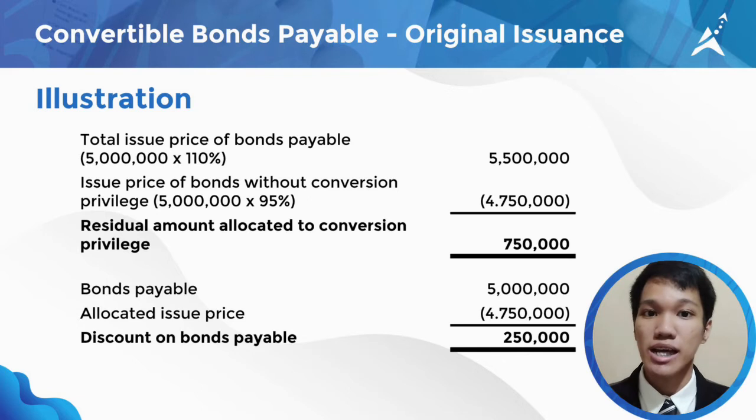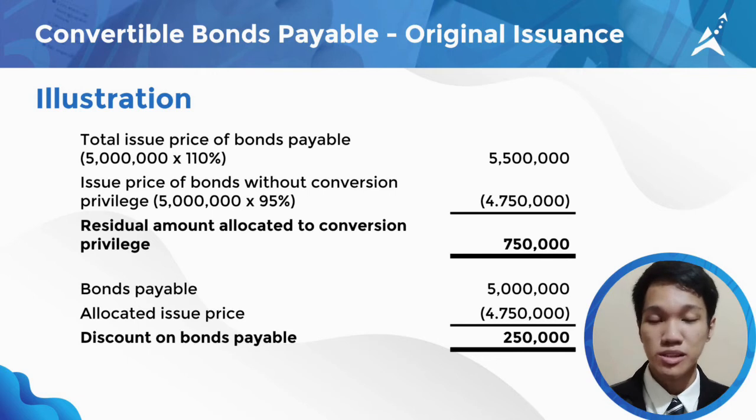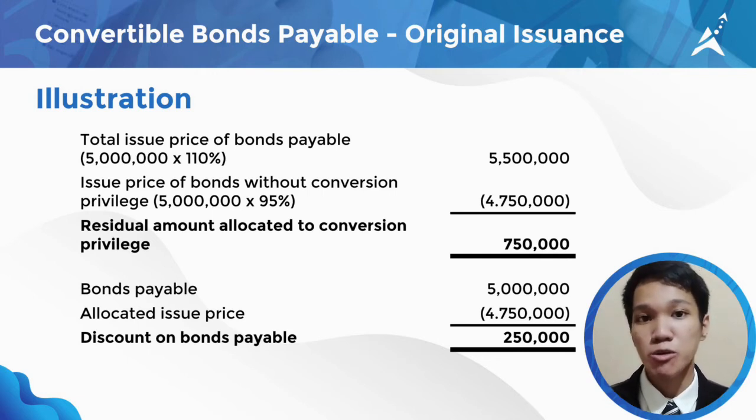Again, we will multiply this by the 5 million bonds to get the issue price without the conversion privilege, resulting in 4,750,000. Now, all we have to do is get the difference between the two values, and we will get 750,000, the residual amount to be allocated to the conversion privilege.